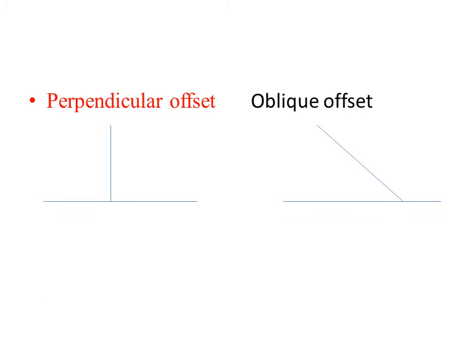This slide refers to a figure showing perpendicular offset and oblique offset. The horizontal line indicates the survey line, whereas the lines towards the left are going to indicate the offset. In the first case, the lateral measurement makes an angle of 90 degrees, whereas in the second figure, the line makes an angle other than 90 degrees. Therefore, we are going to call the offset an oblique offset.